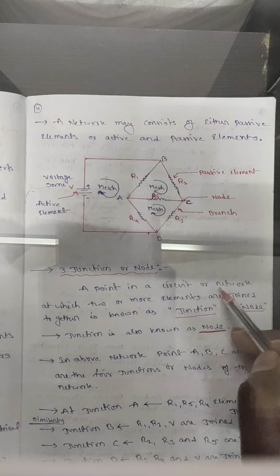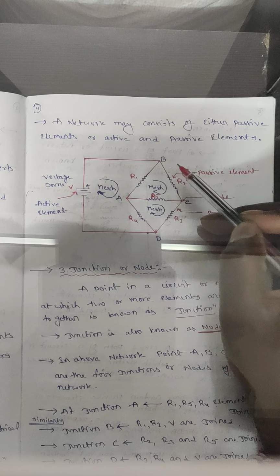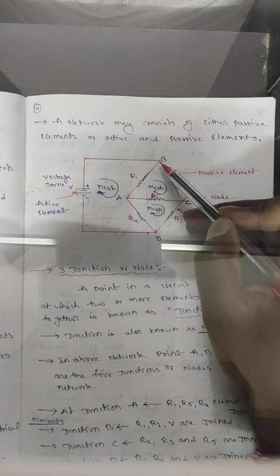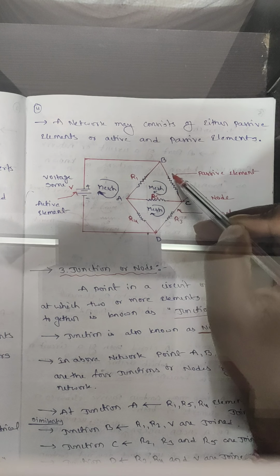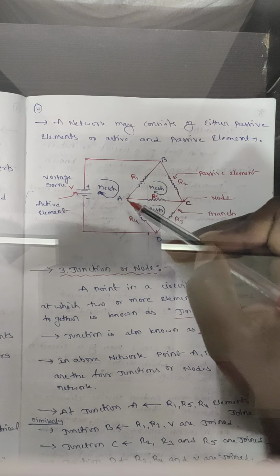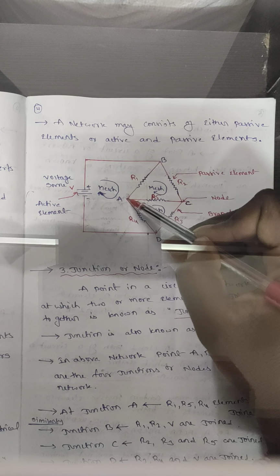A point in a circuit or network at which two or more elements are connected. Suppose you take point B, it is a junction or a node where two elements are connected. Coming to point A, it is also called a junction or a node.